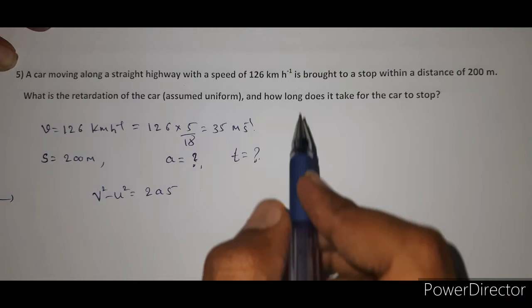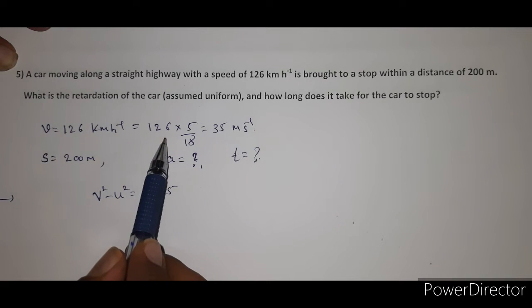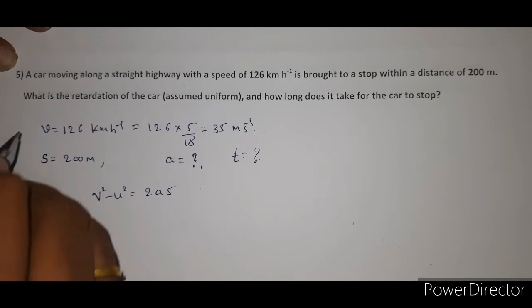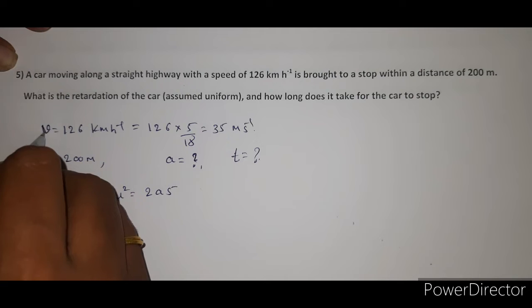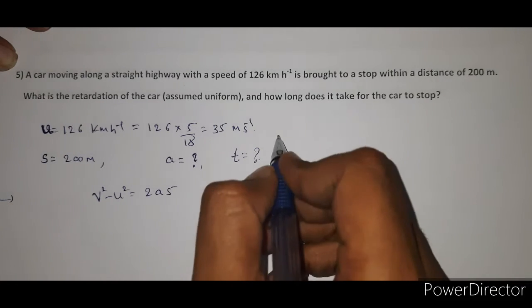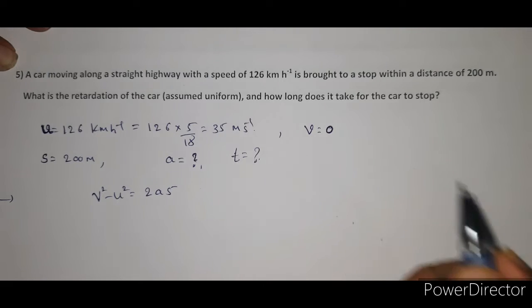Here the initial velocity of the car is given, that is 126 km per hour. If we convert this, that gives 35 meter per second. So this is the initial velocity, so let us assume that this is u. U is equal to the initial velocity. And brought to stop means the final velocity v is equal to 0.